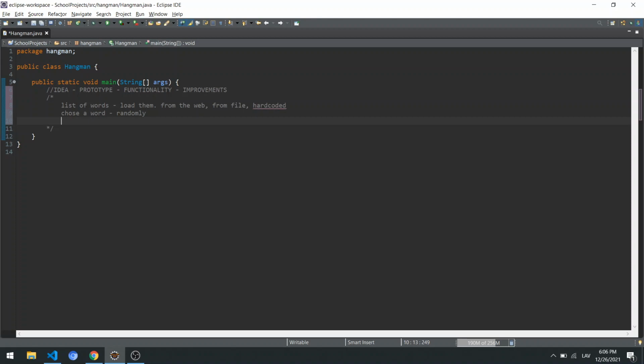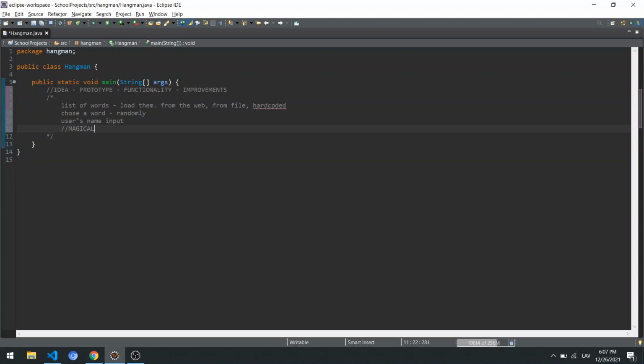So after we have the word, we can present it to the user, but we don't know who's playing. So I think a good approach is to have the user's name input, right? Hey, what's your name? Let's play the Hangman. So it's like a two-way street, not just information printed out on the console. So we're going to have the username input, and then when we know the word, when we know who we're playing with, let's say we randomly chose the word magic, or let's say magical.